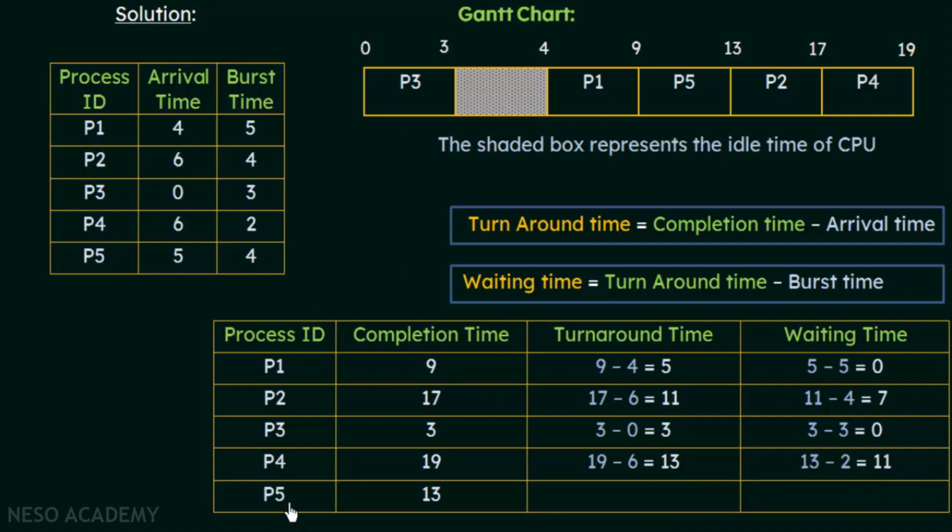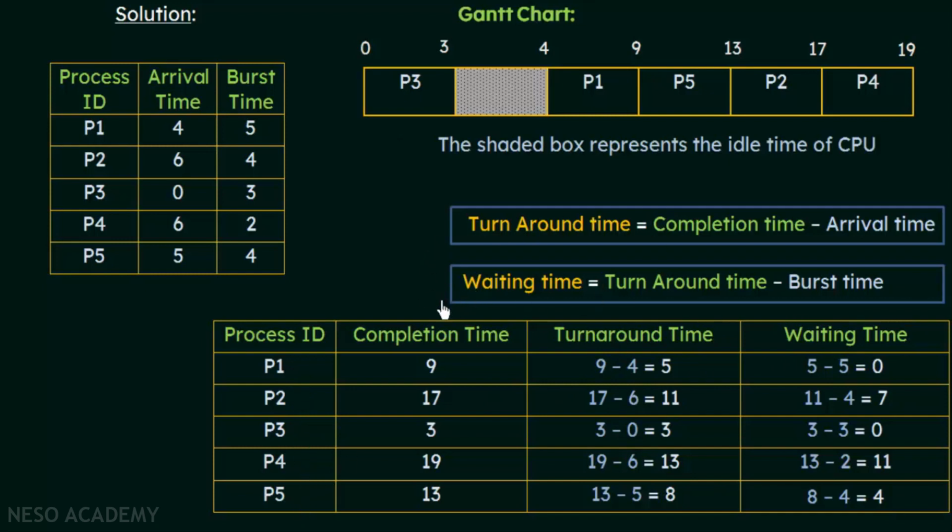Now similarly for P5, the completion time is 13. So what is the turnaround time? It is 13, which is the completion time, minus the arrival time, which is 5. So that will give us 13 minus 5, which is 8. And let's see what is the waiting time. The waiting time is the turnaround time, which is 8, minus the burst time of P5, which is 4. So that gives us 8 minus 4, which is 4. So here we have calculated the turnaround times and the waiting times for processes P1 to P5 using this formula.